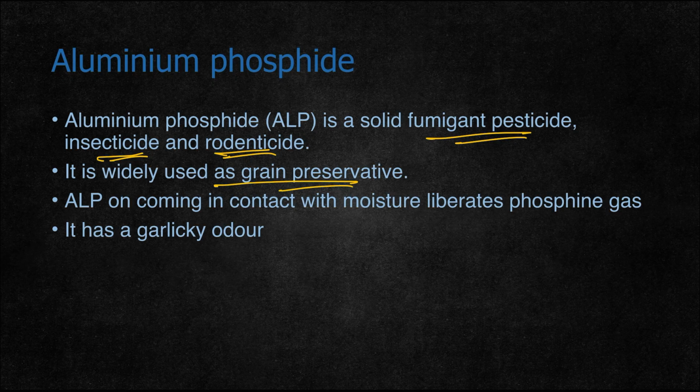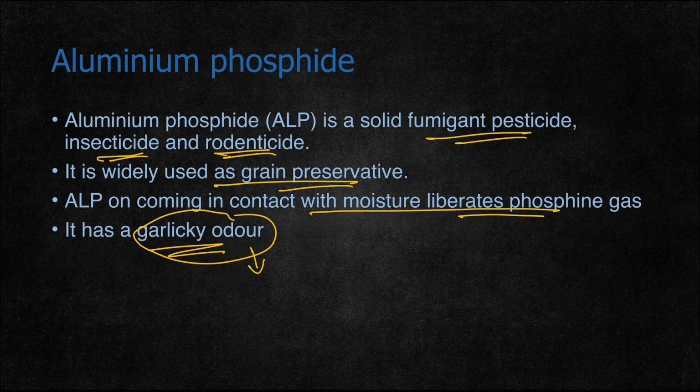Mainly it comes as tablets which are placed in the grain storage areas, which release poisonous gas that is poisonous for pests as well as rats. Aluminum phosphide, on coming in contact with moisture, liberates phosphine gas, which is poisonous for all living organisms. It has a garlicky odor, which is pathognomonic, so a person who has consumed aluminum phosphide is very easy to detect because of its odor.